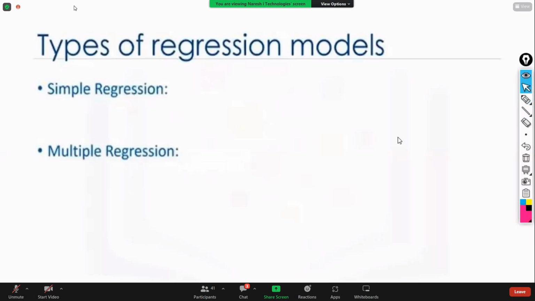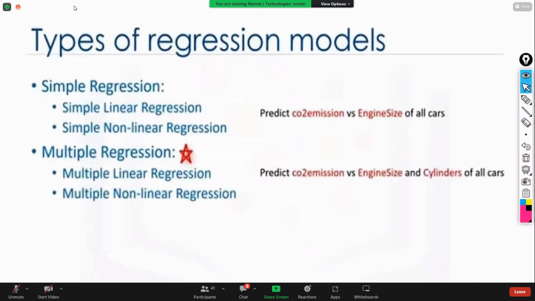Now, within simple regression, you are having linear and non-linear. Similarly, multiple regression, linear and non-linear. What is meant by linear? Linear regression is nothing but the relation between x and y is linear. If the relation between the x variable and y variable is linear, it is called linear regression. If the relation between the x variable and y variable is non-linear, then it is called non-linear regression.